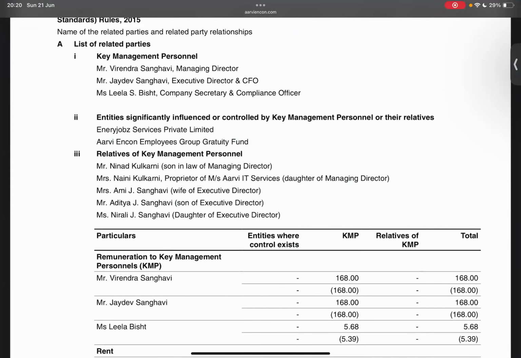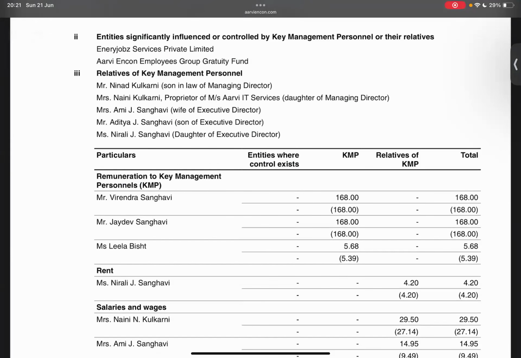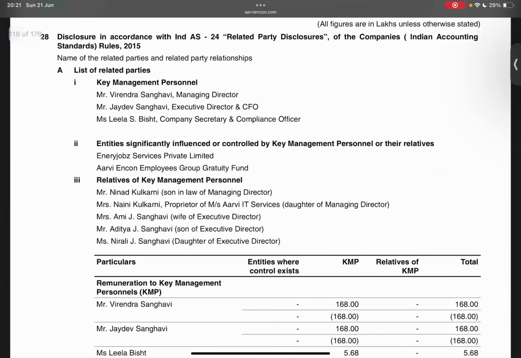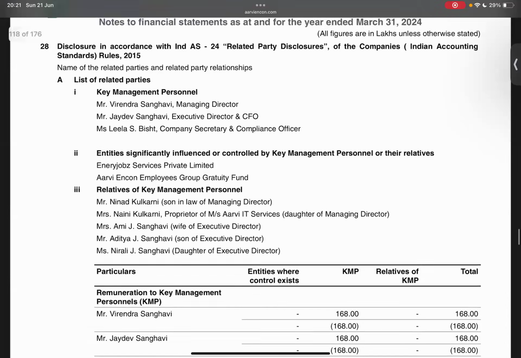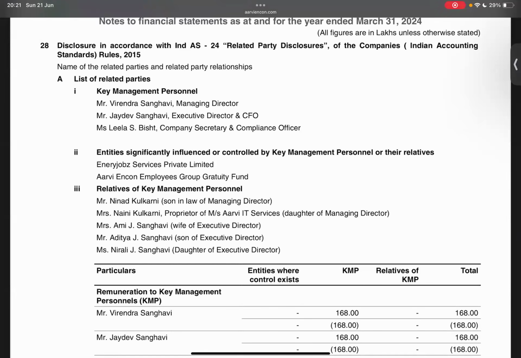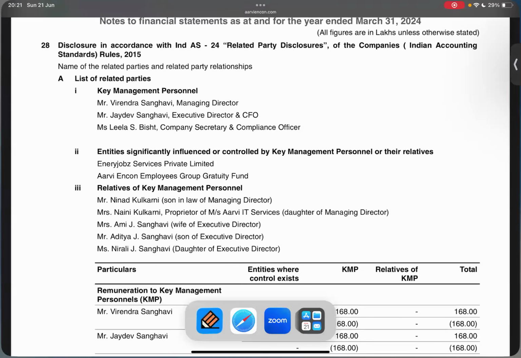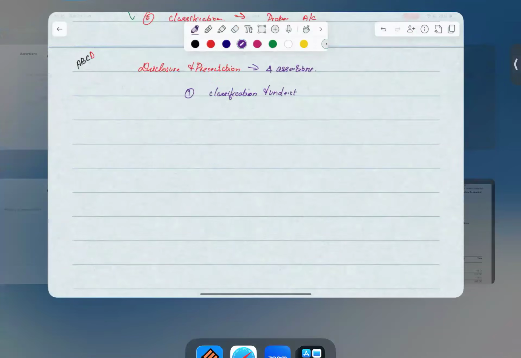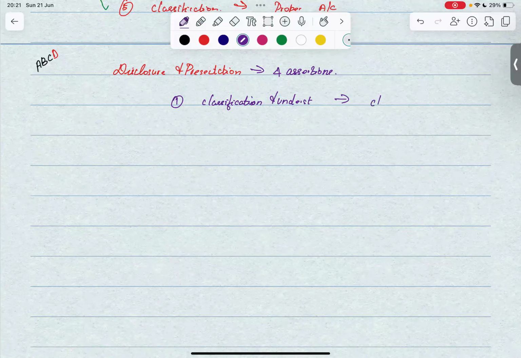Okay, let's say, for example, here they have stated all the related parties and specifically they are categorized. These are the key managerial personnel. These are the entities which are significantly influenced or controlled by key managerial personnel and their relatives. And the third one, this is the relatives of key managerial persons. So they're stating it clearly, they're putting into several categorizations, right? Why don't they just say list of related parties and give all these related parties without this categorization? Then it will be difficult to understand, right? So the presentation disclosure should be clear, should be classified so that it could be understood, right? That is number one.